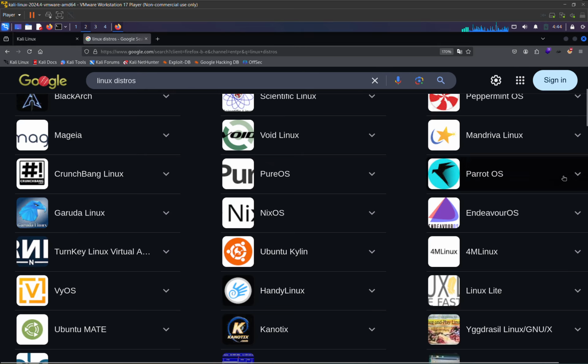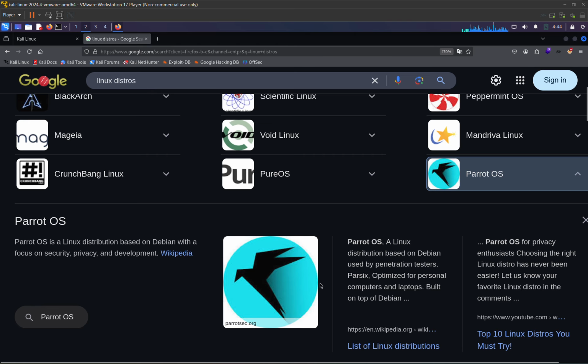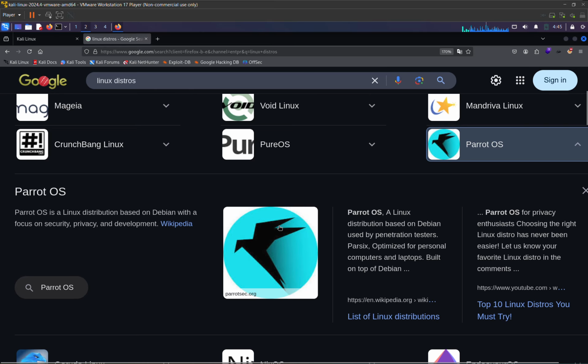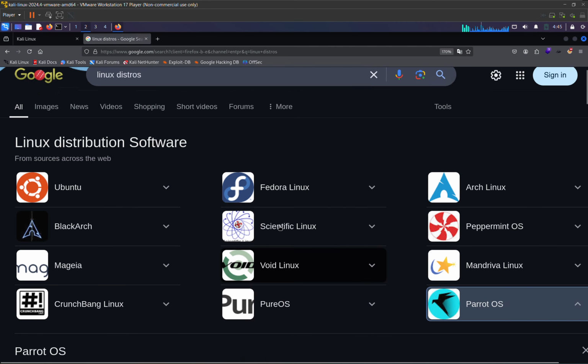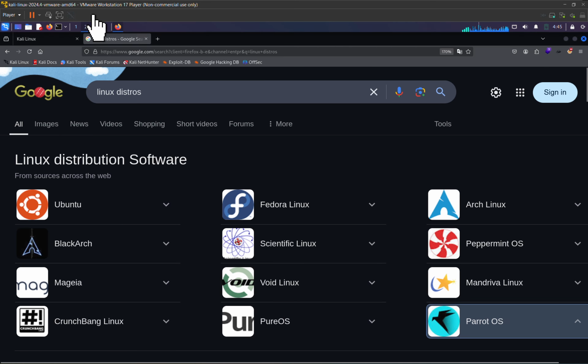Just like Kali, we have Parrot OS also. Parrot OS is also a distribution of Linux used by penetration testers. Now here, I will show you how the Kali interface looks.